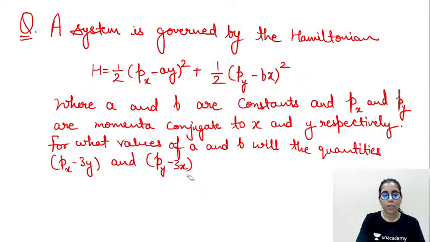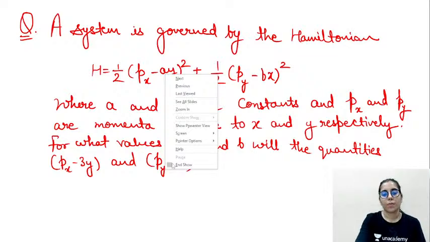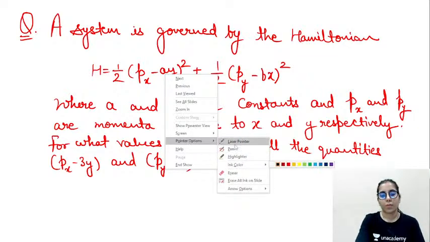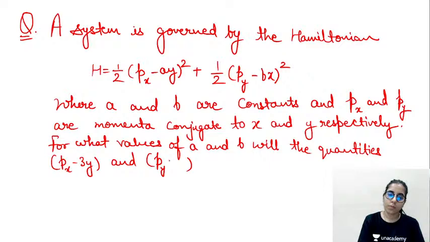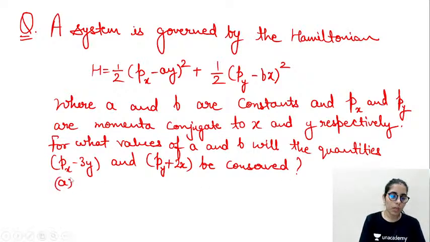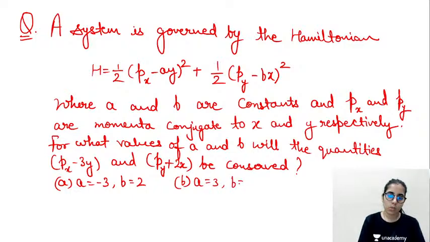Py plus 2x be conserved. Options are: a is equal to minus 3 and b is equal to 2, or a is equal to 3 and b is equal to minus 2, a is equal to 2 and b is equal to minus 3, a is equal to minus 2 and b is equal to 3.